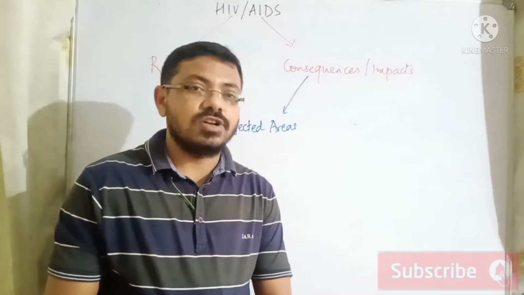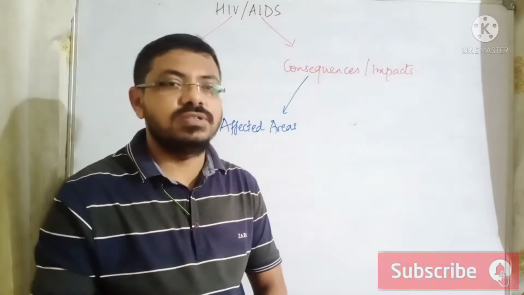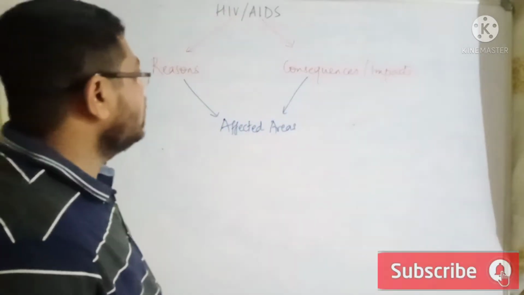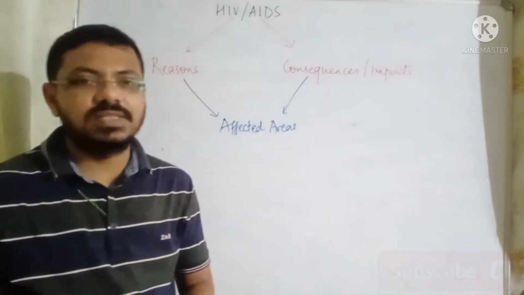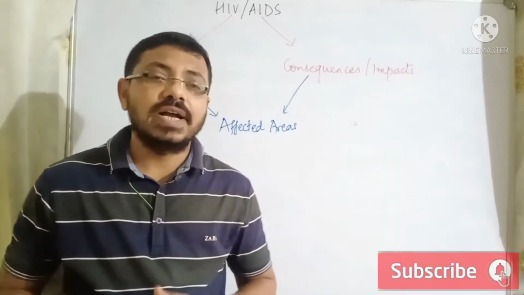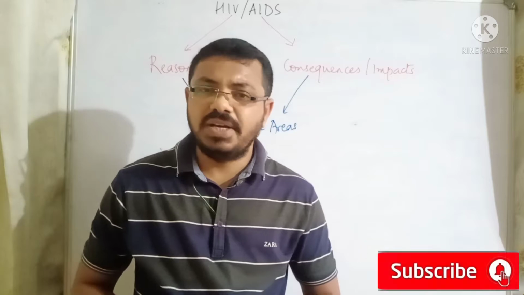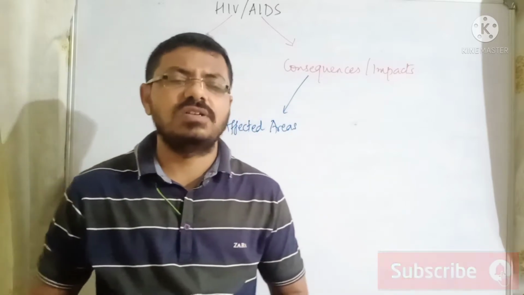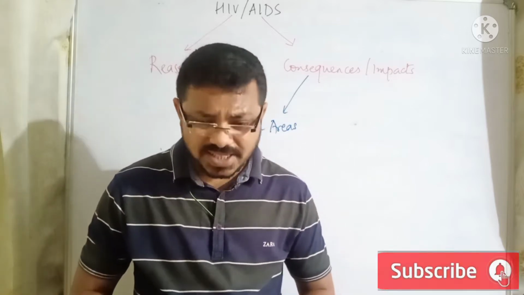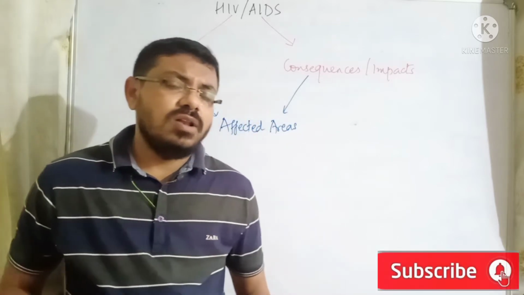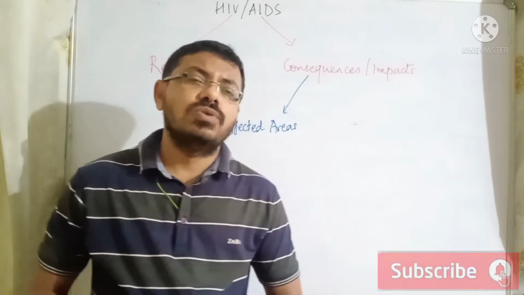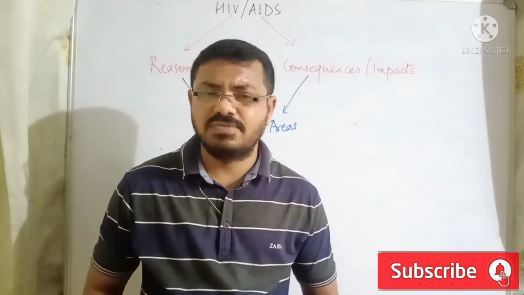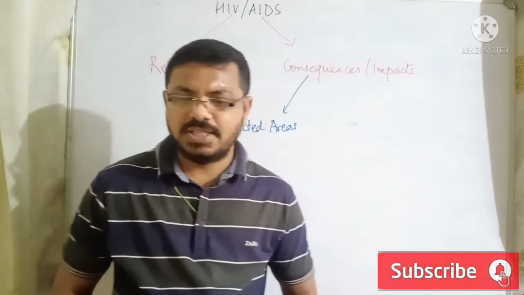Now in this topic, there are two ways the questions could be asked. The questions could be on reasons behind HIV/AIDS, and there could be questions on the consequences and impact, right? If you look at the reasons behind HIV/AIDS, definitely poverty and social instability are the major reasons responsible for the spread. There are a lot of cases which are spreading through STDs, sexually transmitted diseases. HIV/AIDS is one example of STDs.